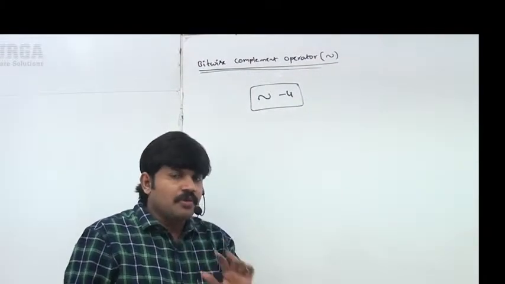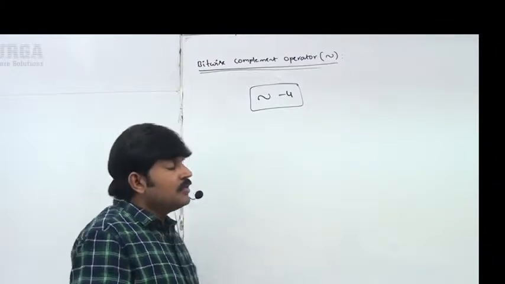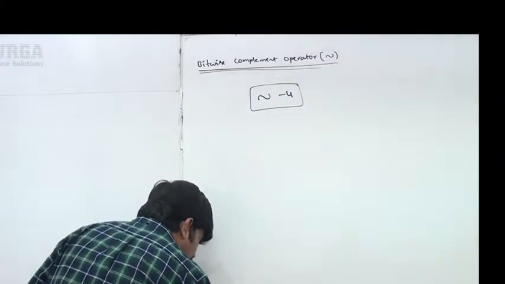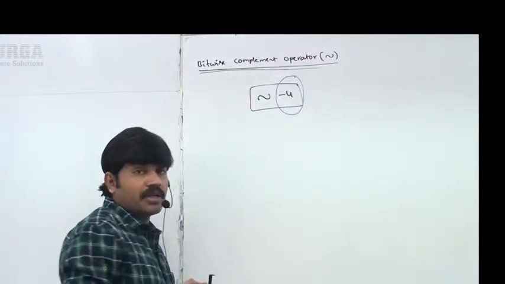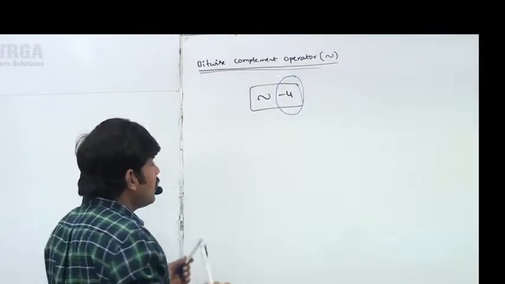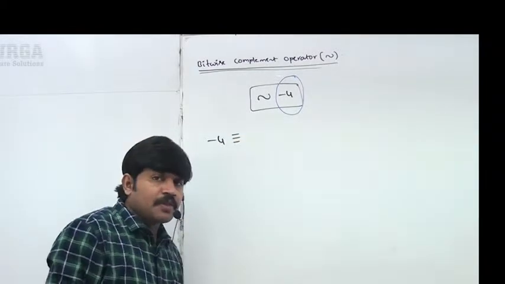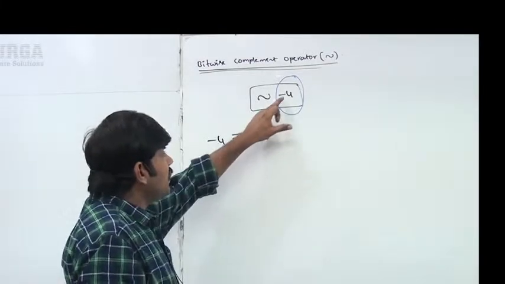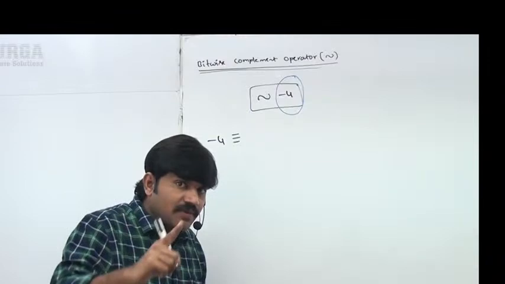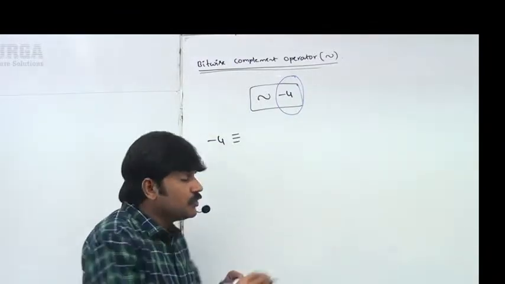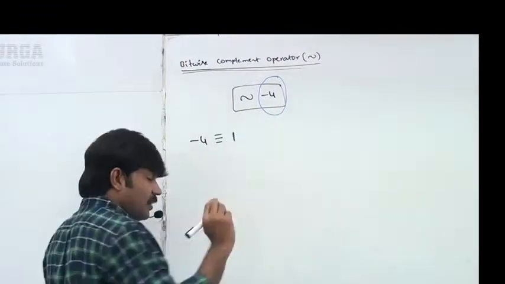So first thing what we have to do: I don't know the value, I will trace and tell. First, how to represent minus 4 in the memory? This is a very, very important point. Let me represent minus 4 in 32-bit representation. It is a negative number, so the most significant bit is the sign bit, which should be 1.